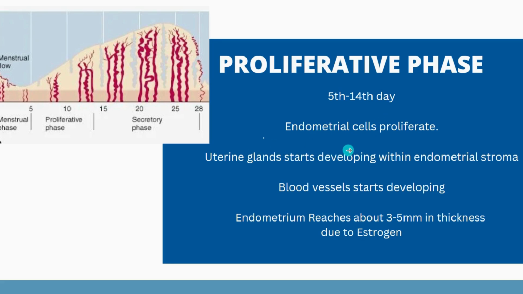So uterine glands start developing, blood vessels start developing, endometrial cells proliferate, and endometrium reaches about 3 to 5 mm in thickness due to estrogen. This is proliferative phase. This goes next to secretory phase.